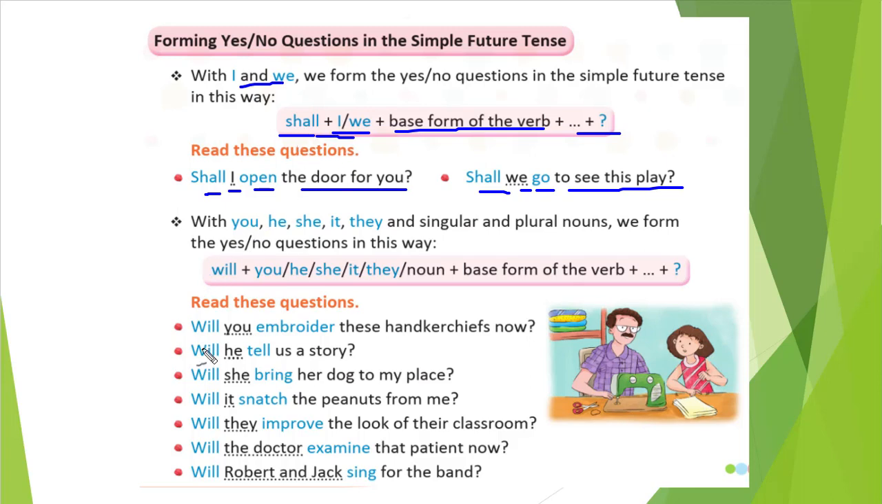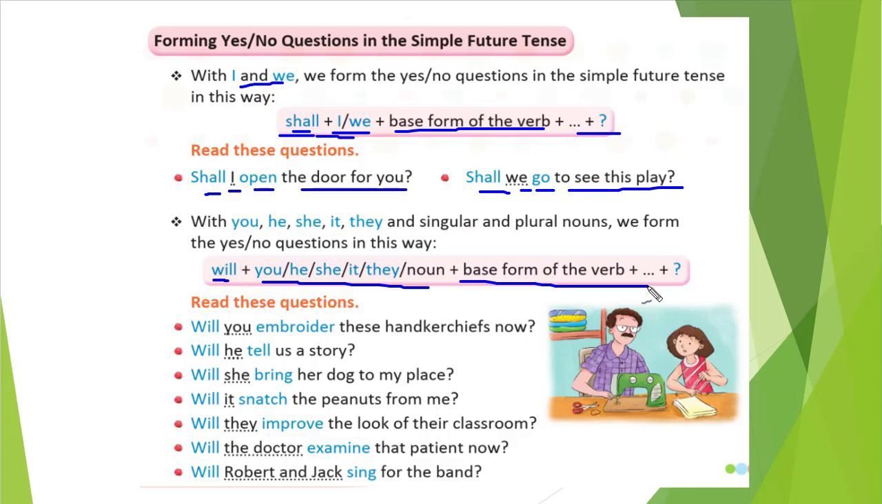And what if shall is not there and will is there? Then we will use will, and then you, he, she, it, they, or a noun, and then the base form. Nothing else is different. Both are the same. One place we will use shall, one place we will use will. We use will when our subject is you, he, she, it, and when I or we is there, that time we will use shall. That is the difference. Right? You can see the examples.